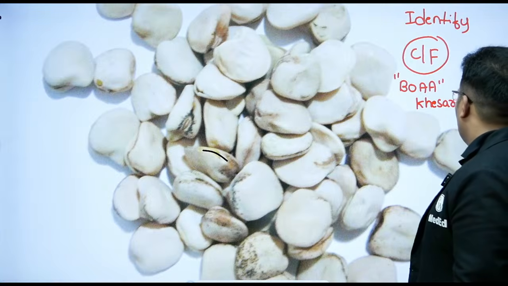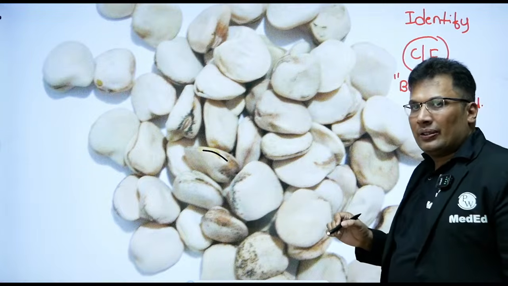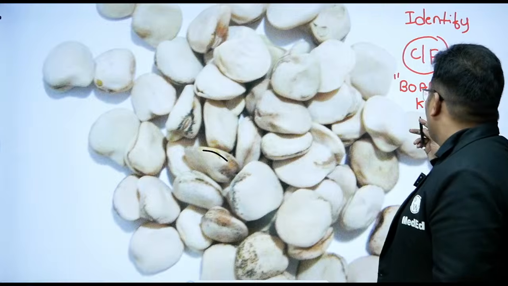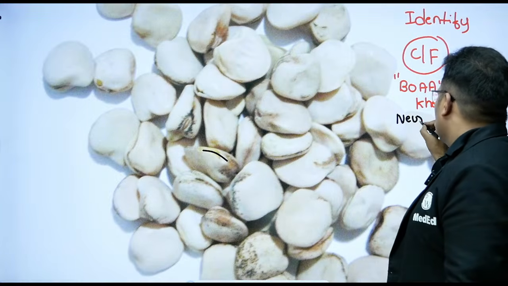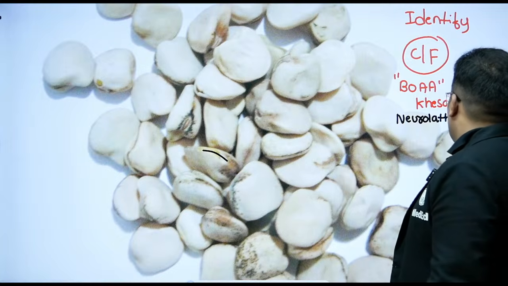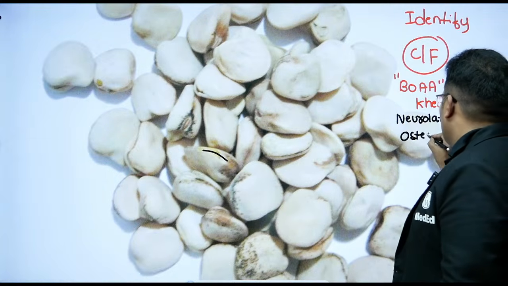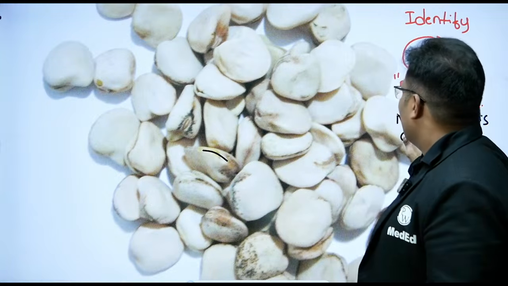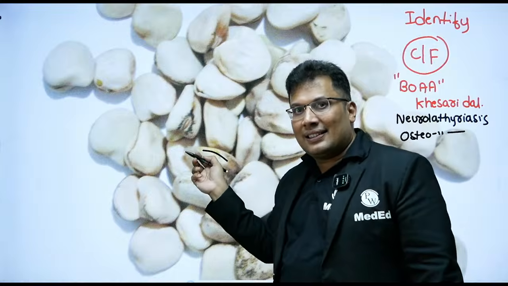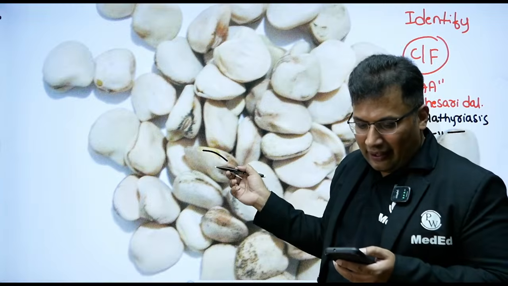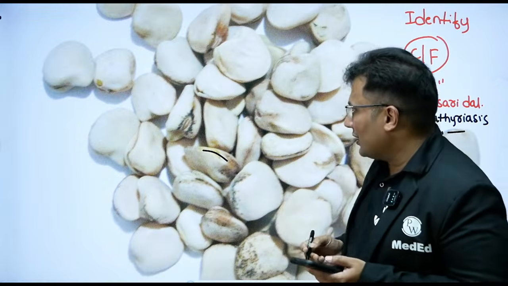The active principle is beta-oxalyl aminoalanine, affects the nerve, which causes neurolathyrism. So it causes neurolathyrism, osteolathyrism, or it can affect the blood vessel as well. Okay, so this is lathyrism. So lathyrism, Kesari dal. Good. This is the answer I wanted. Okay, good. So this completes your session.